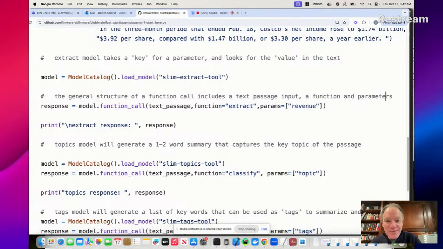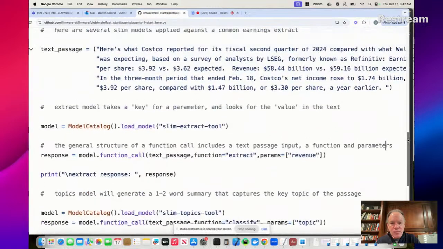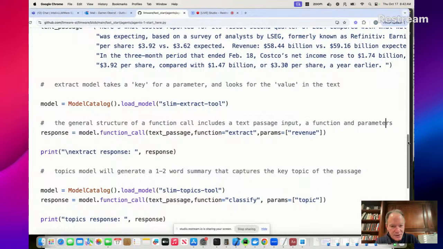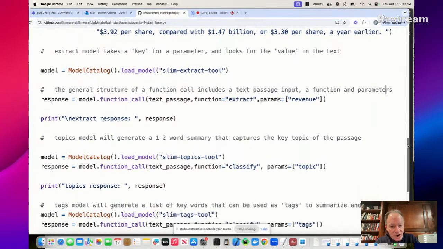Actually, can't. Okay. So as I said, and hopefully everybody was following, even if you couldn't see the screen, we're gonna look at this text passage. We're gonna load an extract model. We're gonna make a function call. The function call, we're saying, extract the revenue. That's the key thing we want to know out of this. All these data points and numbers and stuff, get the revenue. That's what we really care about.